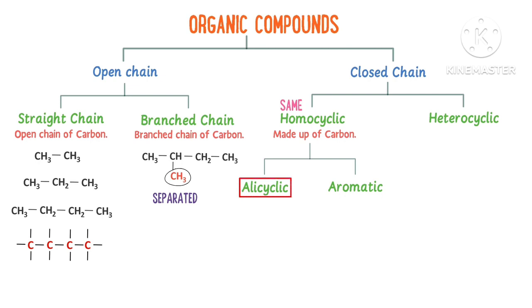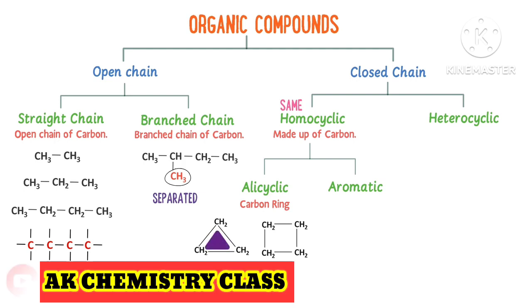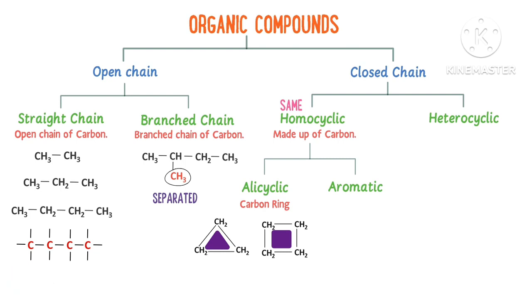Alicyclic are those organic compounds which contain carbon atoms joined in the form of a ring. For example, cyclopropane, cyclobutane, etc. The structure of cyclopropane is like a triangle. The structure of cyclobutane is like a square. We can see that the structure of all these organic compounds are cyclic, which contain carbon ring. That's why we call them carbocyclic compounds.